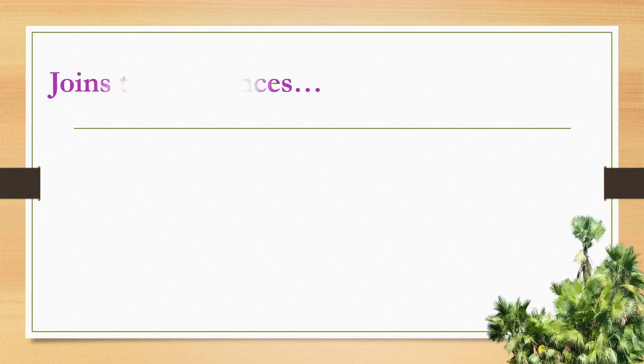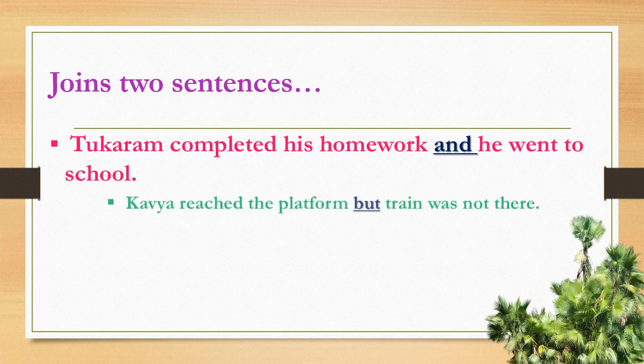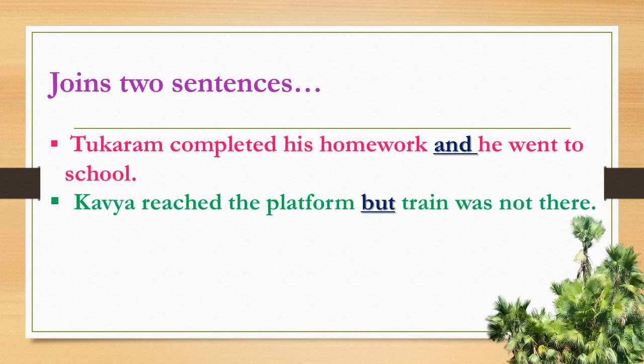Now join two sentences. Let's see how. Tukaram completed his homework and he went to school. Here we have two sentences. The first one is Tukaram completed his homework, and the second, he went to school, and we join them with and. Kavya reached the platform, but the train was not there.